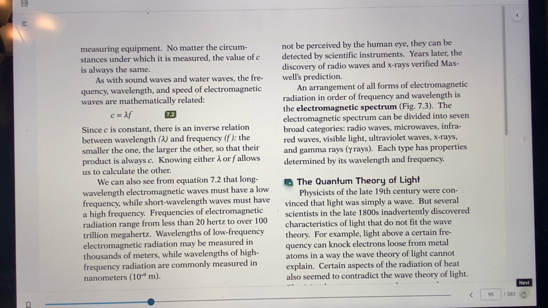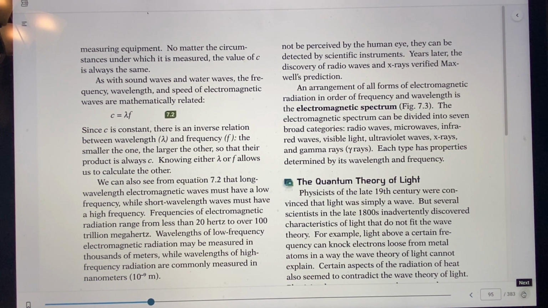But it is true. You can look it up. So anyway, as with sound waves, we have the frequency, wavelength, and speed, and they are related. Basically, the speed of light is c. It's constant, 186,000 miles per second, and it's going to equal the wavelength times the frequency. So you need to know that little formula, similar to the other wave formula there.